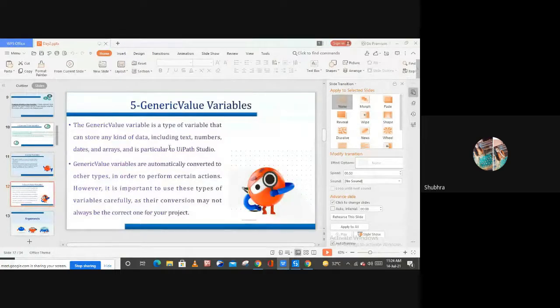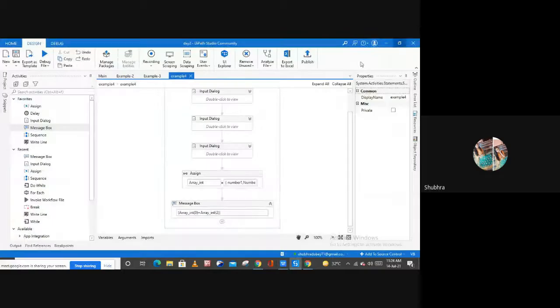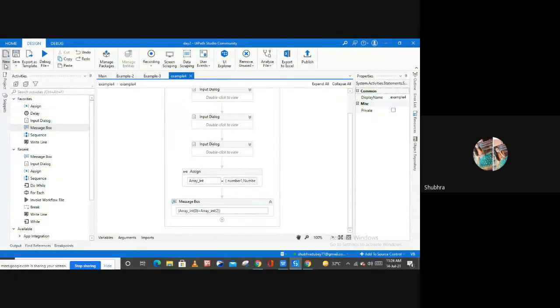Now in the last we have this generic value, right? Let me show it quickly, what this generic value means. You can cover this theoretical part from the slides also. I will share the slides after the session.